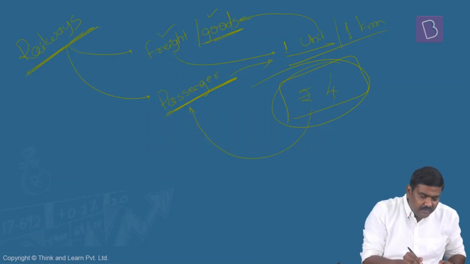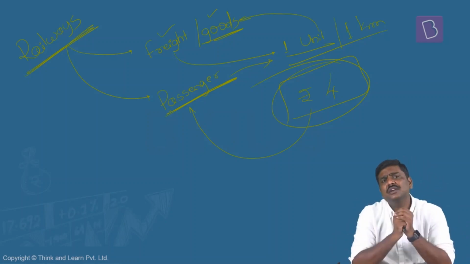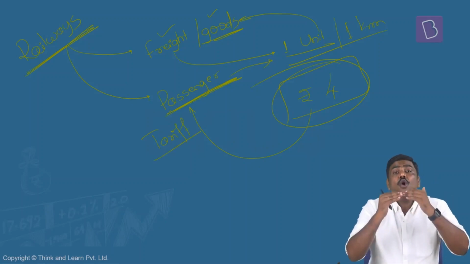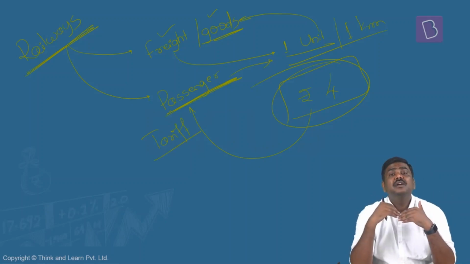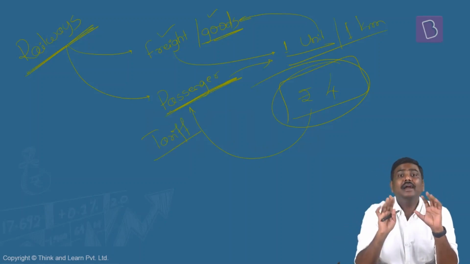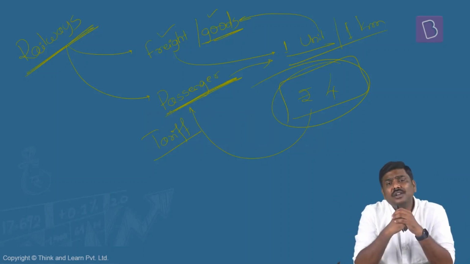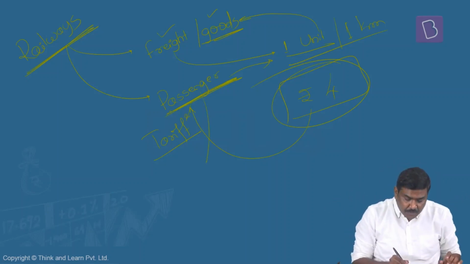I will repeat it. In case of the railways, there are two components: one is freight transportation, another is passenger transportation. In case of passenger transportation, the government will impose tariffs. The government will collect ticket charges from the passengers lower than what they're supposed to pay. And in case of freight transportation, the government charges the freight higher than what they're supposed to pay. And please understand, the government says this is a policy of the government. Historically, this is how the government has been charging both passenger as well as goods transportation. So essentially, if the passenger is supposed to pay let's say 4 rupees here, the government is charging let's say 3 rupees, essentially providing a subsidy of 1 rupee.